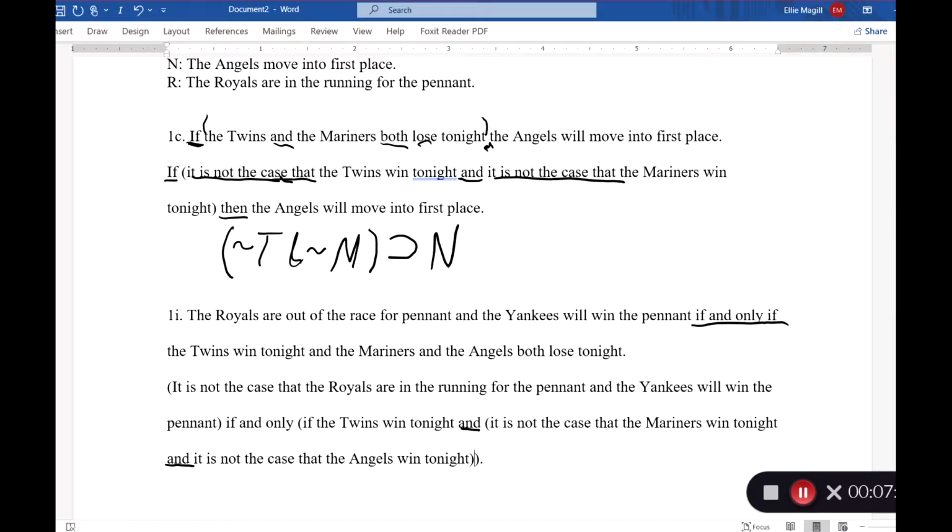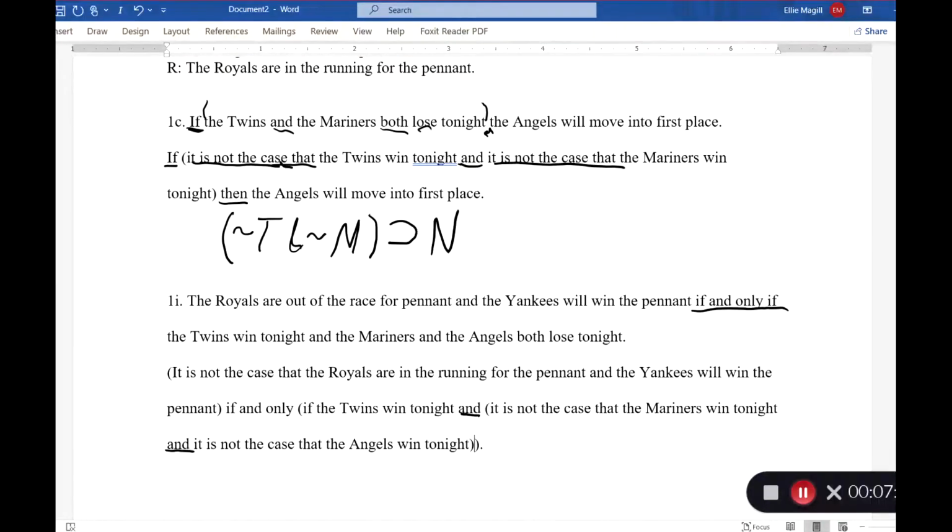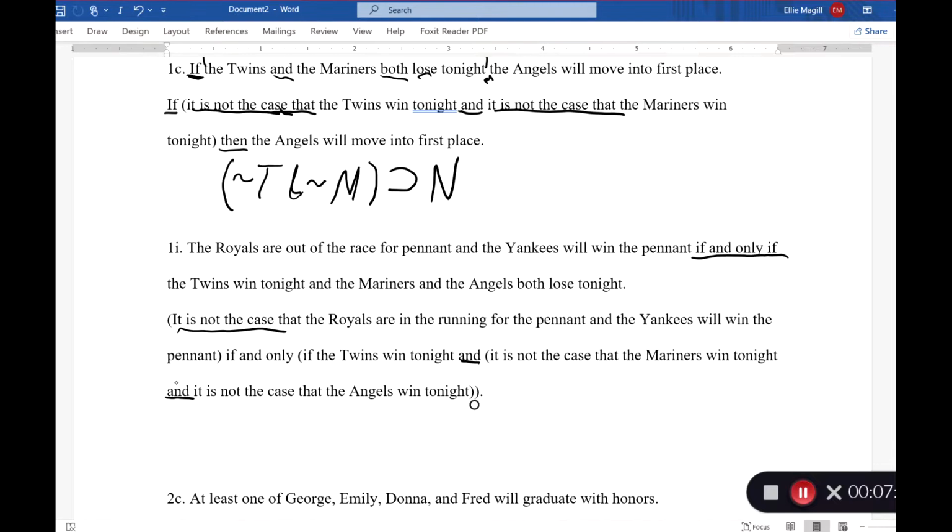And now let's do our symbolization based on this key. We have it is not the case that, so that's going to be a negation. It's not the case that the Royals are in the running for the pennant and the Yankees will win the pennant. That's going to be in parentheses as we indicated in our truth functional paraphrase. If and only if, so that's our triple bar for that biconditional.